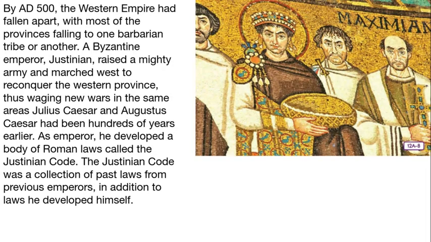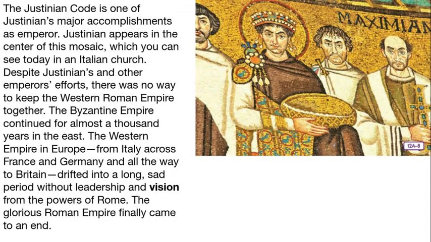As emperor, he developed a book of Roman laws called the Justinian Code. The Justinian Code was a collection of past laws from previous emperors, in addition to laws he developed himself. The Justinian Code is one of Justinian's major accomplishments as emperor. Justinian appears in the center of this mosaic, which you can see today in an Italian church.